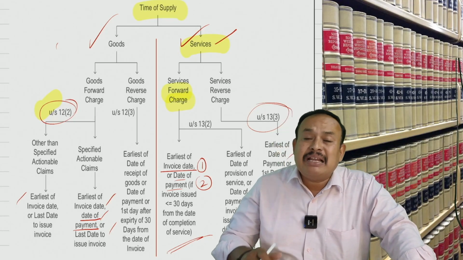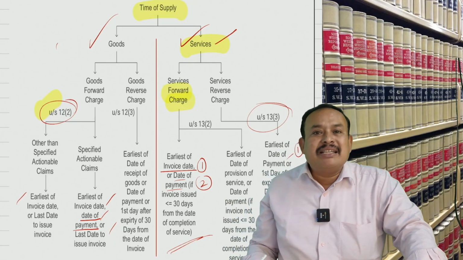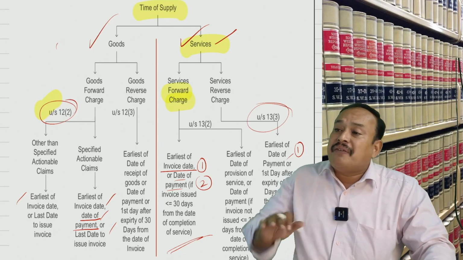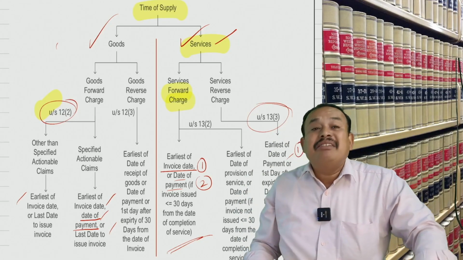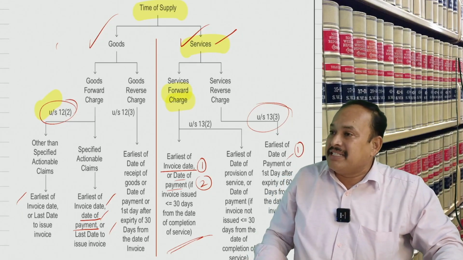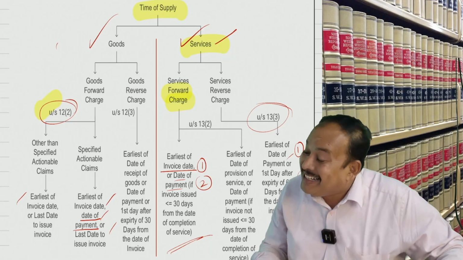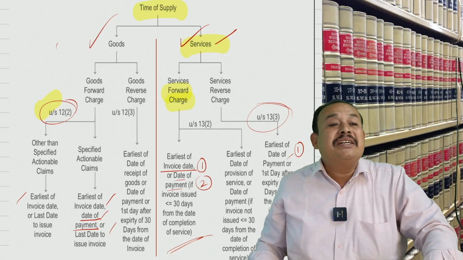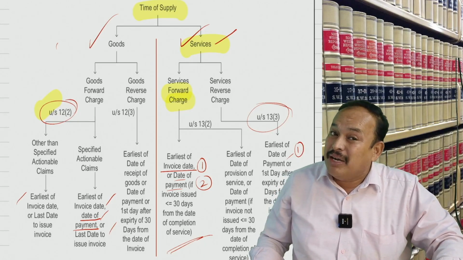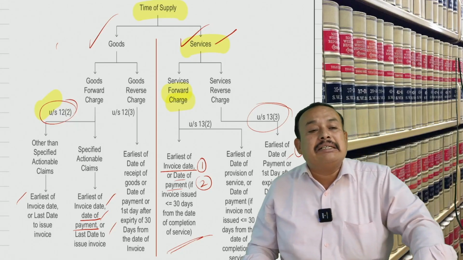If the supplier of service is a registered person, the time limit to issue the invoice is 30 days from the date of completion of service. Correct? In the case where the recipient is liable to issue the invoice, the recipient should issue the invoice under RCM within 30 days from the date of receipt of the service, as per section 31 subsection 3 clause F.